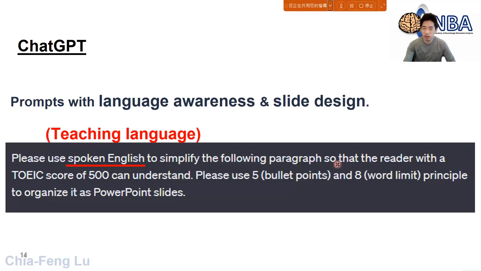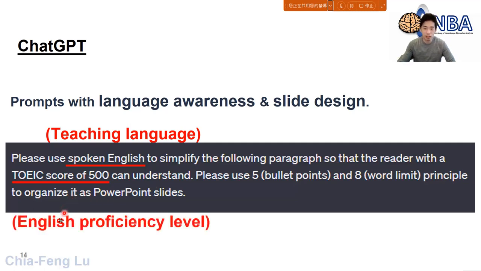And not only that, I also constrain the potential English proficiency level of the audience, so that the reader or audience has a TOEIC score like 500. Again, 500 is pretty low. That means the English proficiency level may not be high, but I really want ChatGPT to simplify the content using simple English so the students can understand, right?